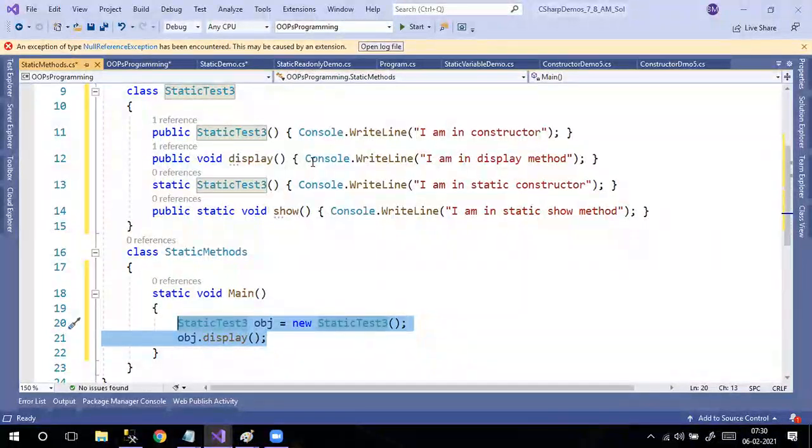But before that, one more thing it should display: I'm in static constructor, that is correct. I'm in display method, that is also correct, but one more: and I'm in constructor. Yes. But tell me the order. First it will be I'm in static constructor. After that, I'm in constructor. And next, I'm in display method.